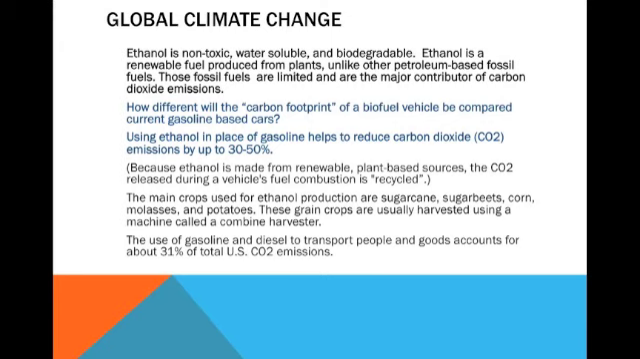The use of gasoline and diesel to transport people and goods accounts for about 31% of total U.S. CO2 emissions.